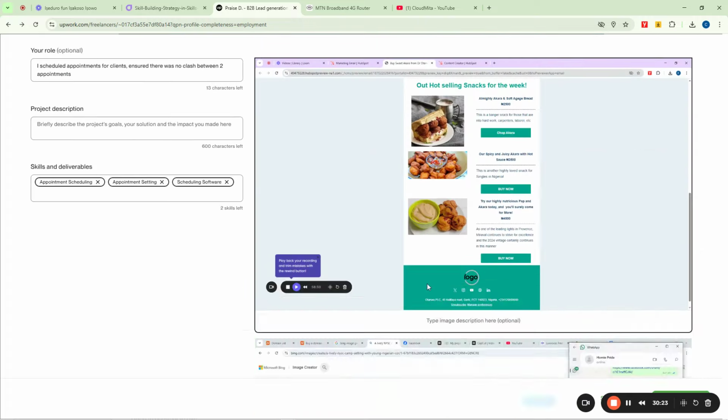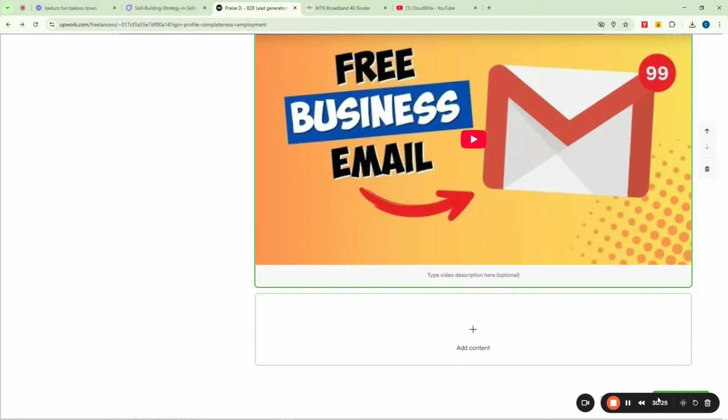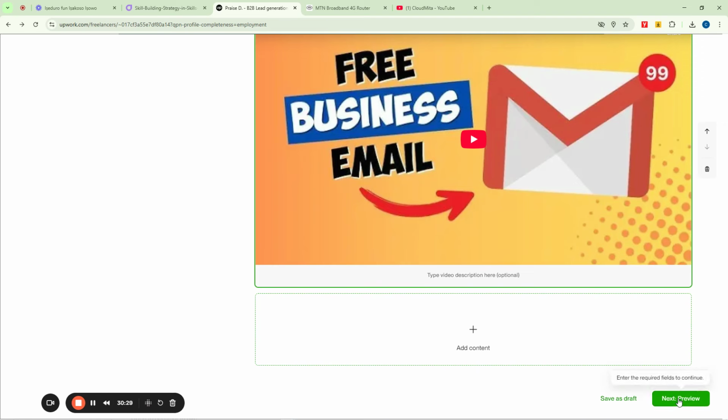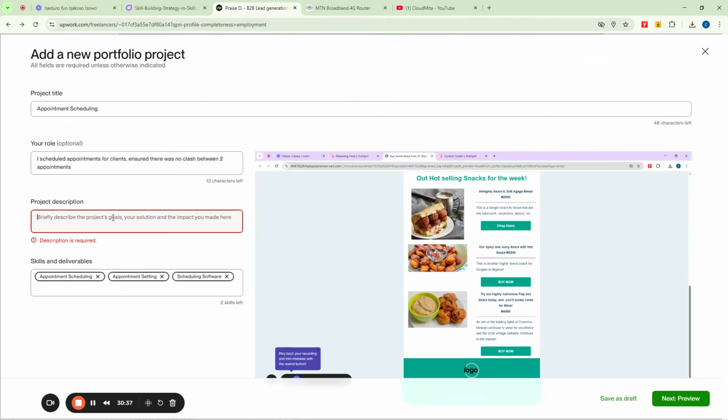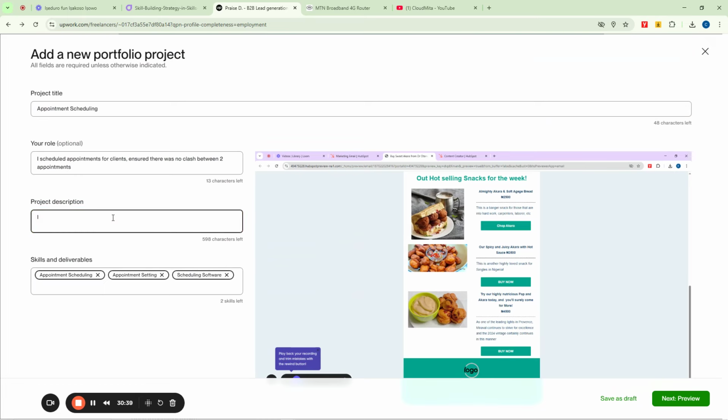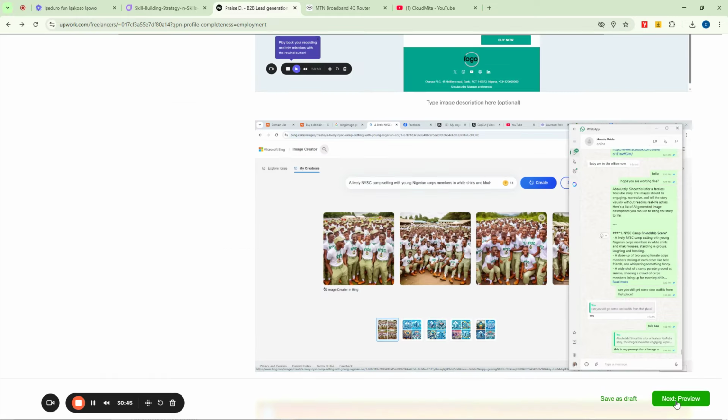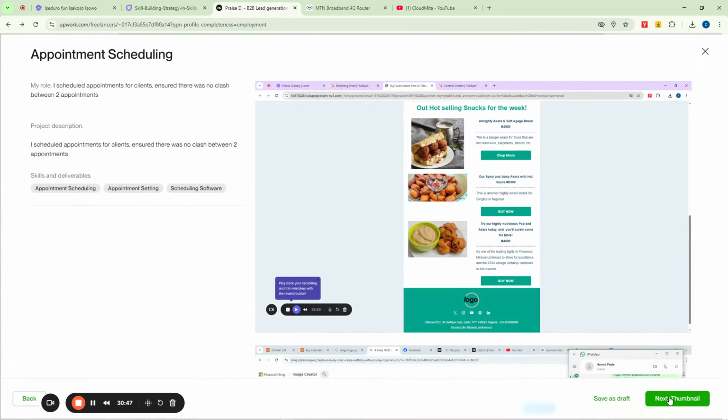So now when you're done, what do you do next? You can simply come to the bottom here and click on preview, right? Click on preview now. Okay, they say enter the required field to continue. What is the required field here? Okay, so I think I need to take this one and put it up here, and then just to save time, guys, I'll put it here. Then I can say preview, right?